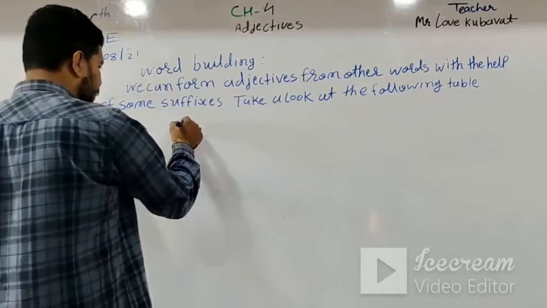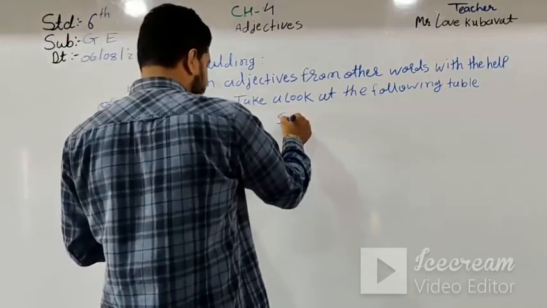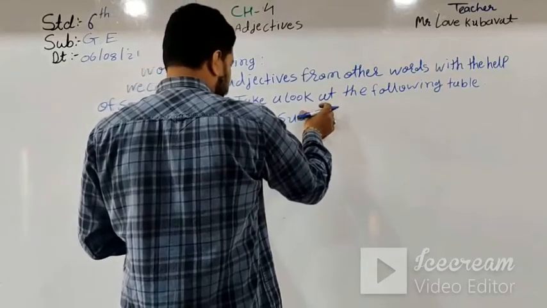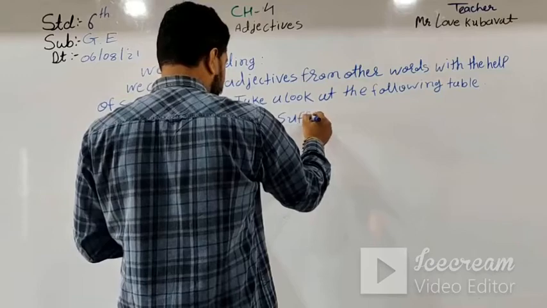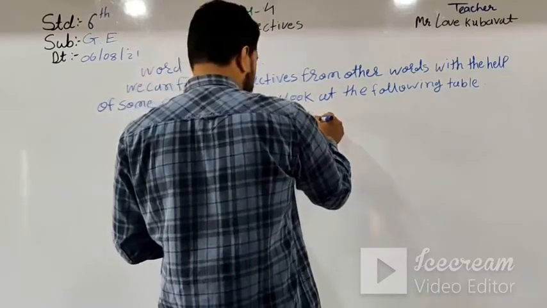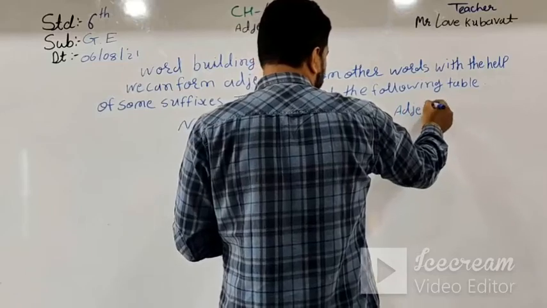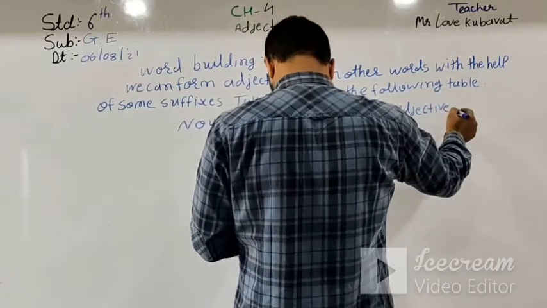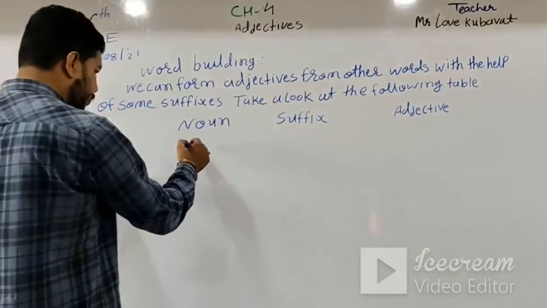For example, this is the noun, here is the suffix, and then here is the adjective. So the first one is fun.